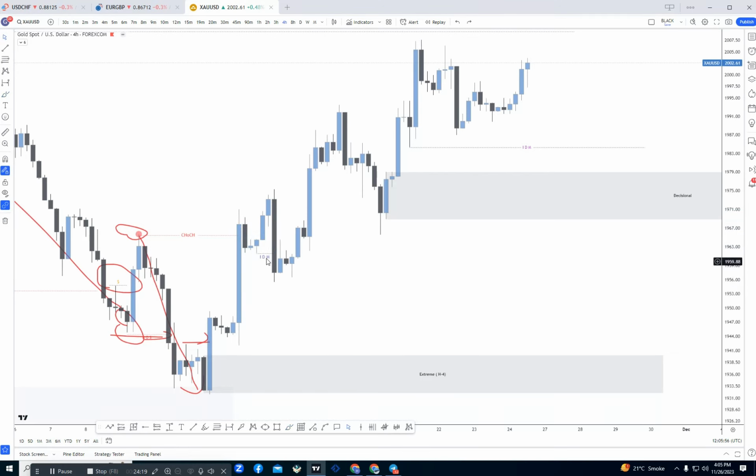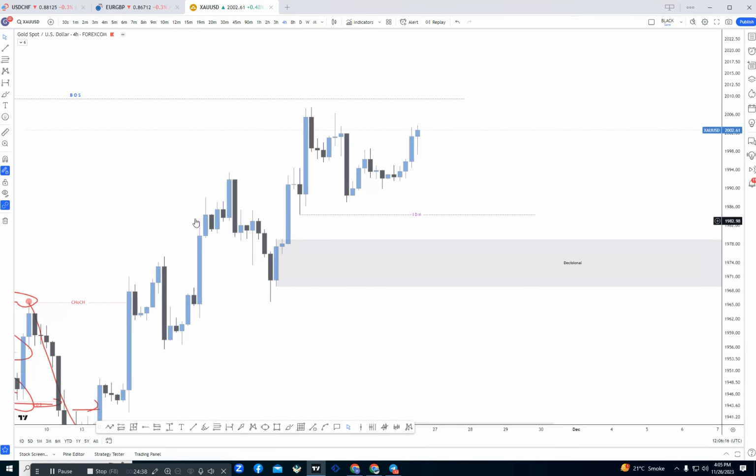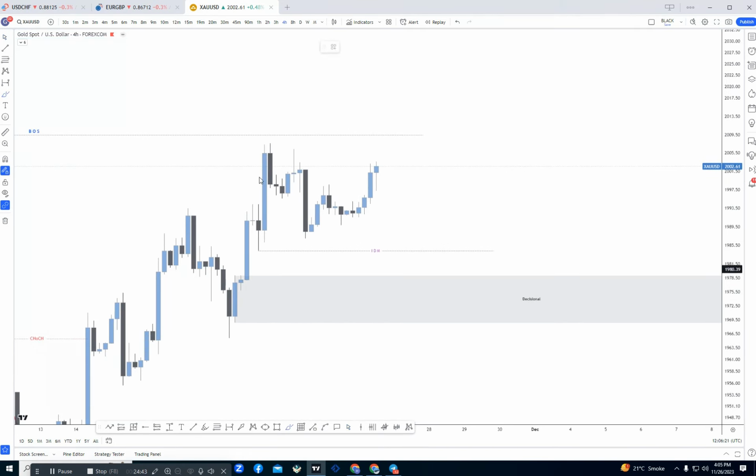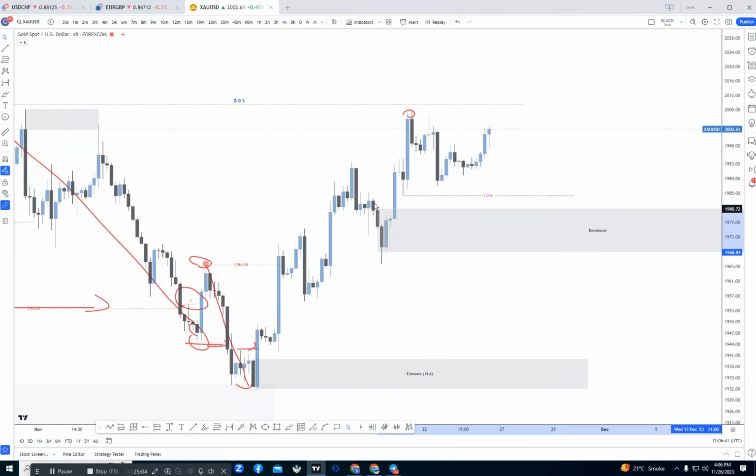So this was our last inducement, and if we see here at that move, the same thing happened again. The whole candles are created under that candle's shadow, so that inducement is not valid, or that pullback was not valid at that point. But if we see here at that area, after creating this high, here is the inducement area. Now we are still waiting for the market to push to the downside and take out the inducement. After taking out the inducement, we can buy from our decisional order flow or order block, which is at that area. This is our decisional order block and this is our extreme order block.